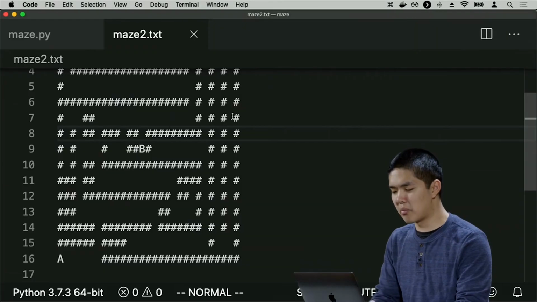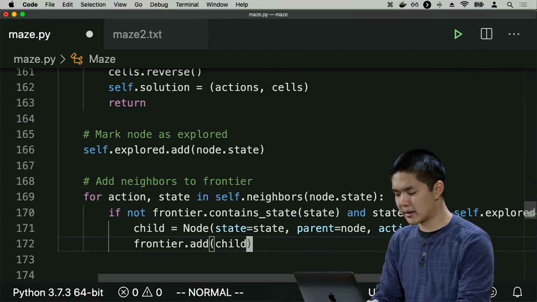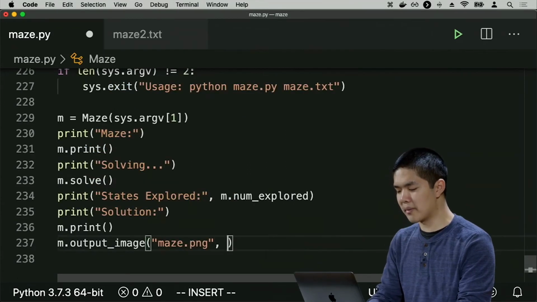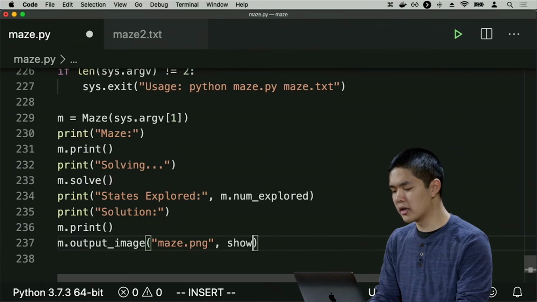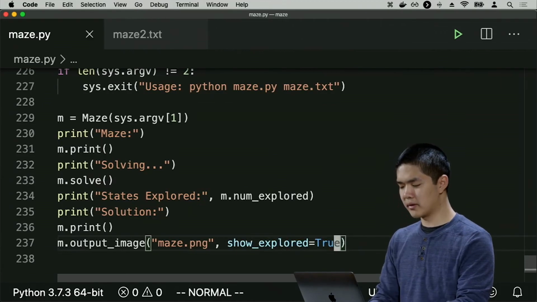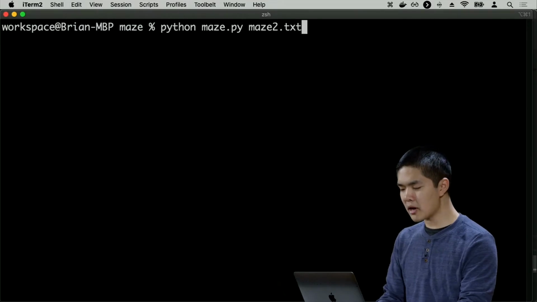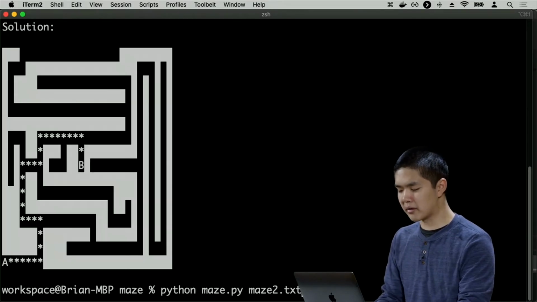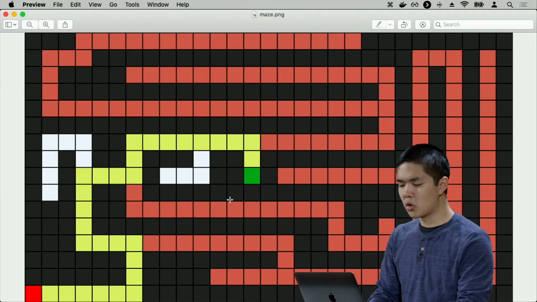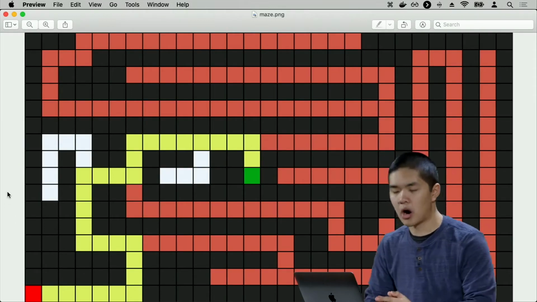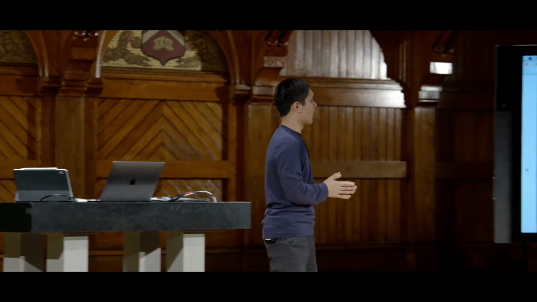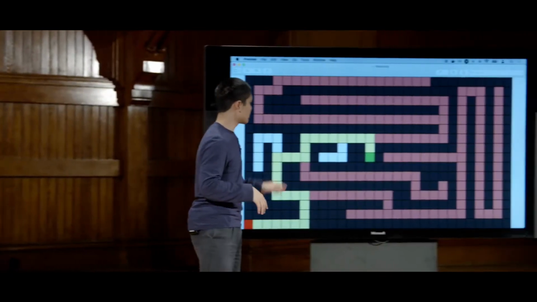And in fact, if I make one small modification to the program and tell the program, at the end when we output this image, I added an argument called showExplored. And if I set showExplored equal to true and rerun this program, python maze.py, running it on maze2, and then I open the maze, what you'll see here is highlighted in red are all of the states that had to be explored to get from the initial state to the goal.